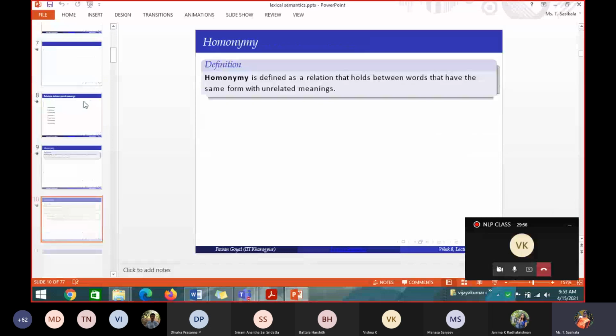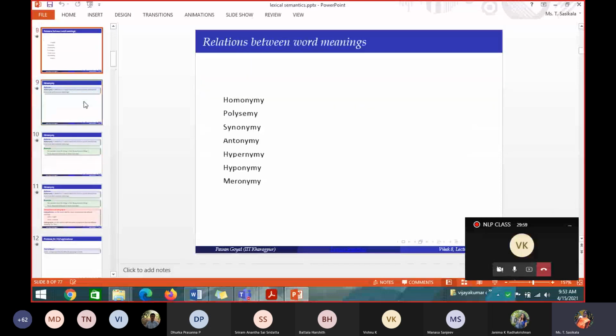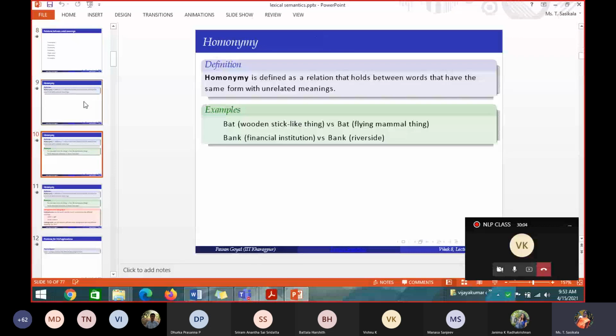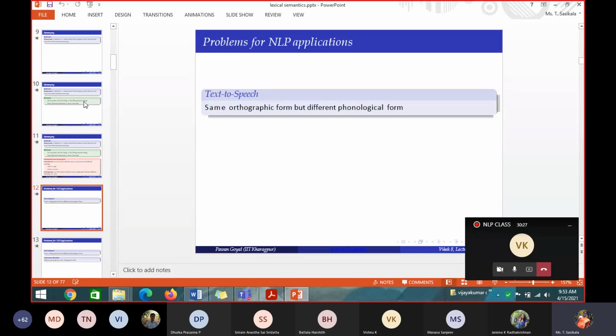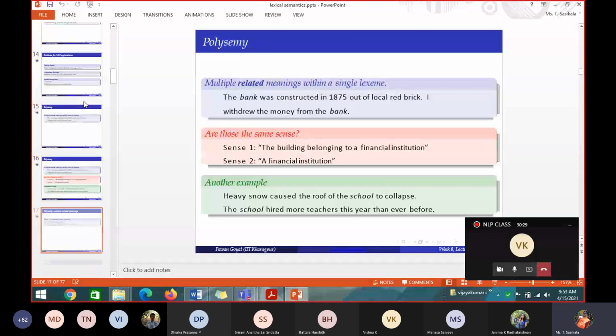These are all the examples: homonymy, polysemy, synonymy, antonymy, hypernymy, hyponymy, meronymy. For these, I want an example which is not there in the given slide. If you want, you can check here, right, piece, like that you find some words having the same pronunciation but different meaning. Wait, W-E-I-G-H-T, W-A-I-T. This is an example for homophones. Like that you create. Otherwise, whenever I ask in a viva, don't tell the same right, piece. You think and find out some examples. Two examples you write. That will be better.